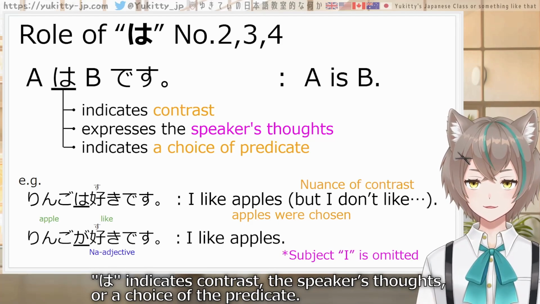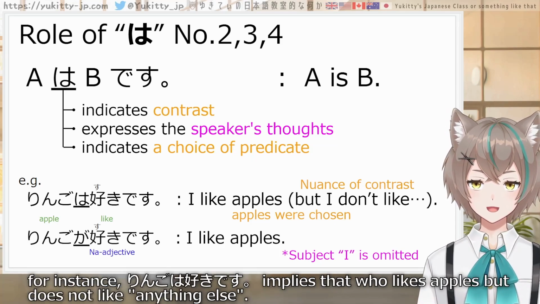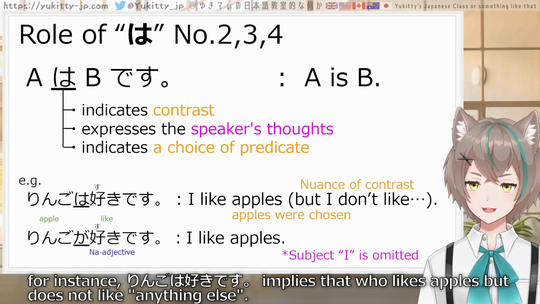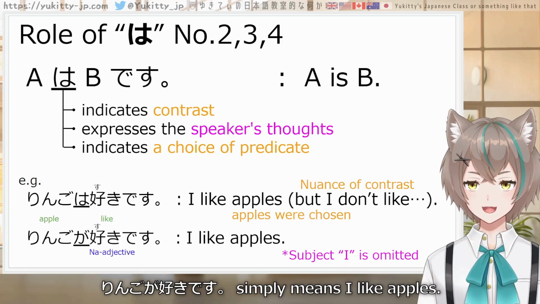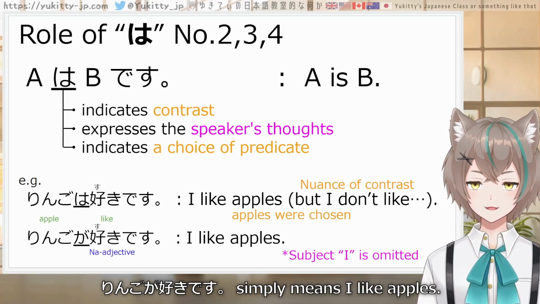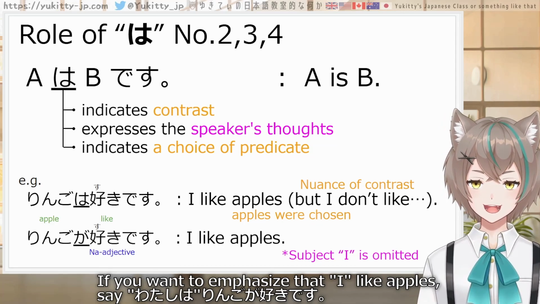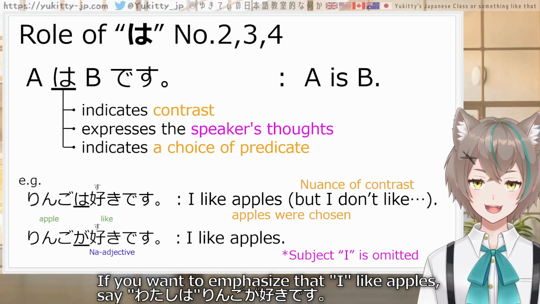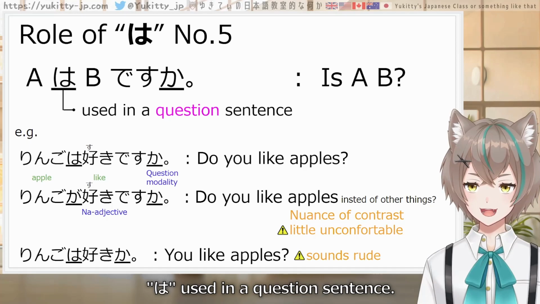Next, wa indicates contrast, speaker's thoughts, or a choice of predicate. For instance, リンゴは好きです implies that I like apples but do not like anything else. リンゴが好きです simply means I like apples. If you want to emphasize that I like apples, say 私はリンゴが好きです.